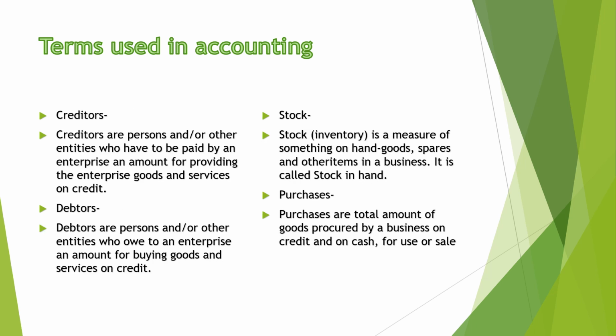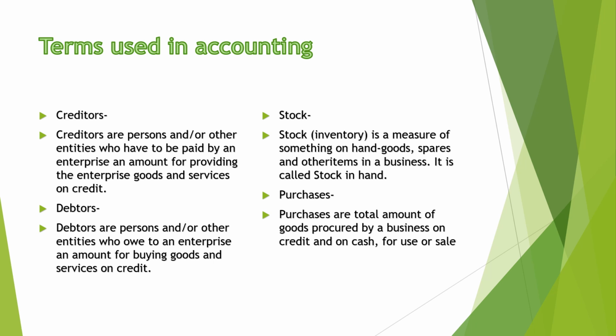Next very important term is creditors. Creditors are the persons or other entities who have to be paid by an enterprise an amount for providing the enterprise goods and services on credit. When we purchase anything on credit, the person from whom we bought is called a creditor. The debtor is the one to whom we have sold goods and services on credit. The person who got the services and goods from us on credit is called a debtor. And next is stock, the remaining item.